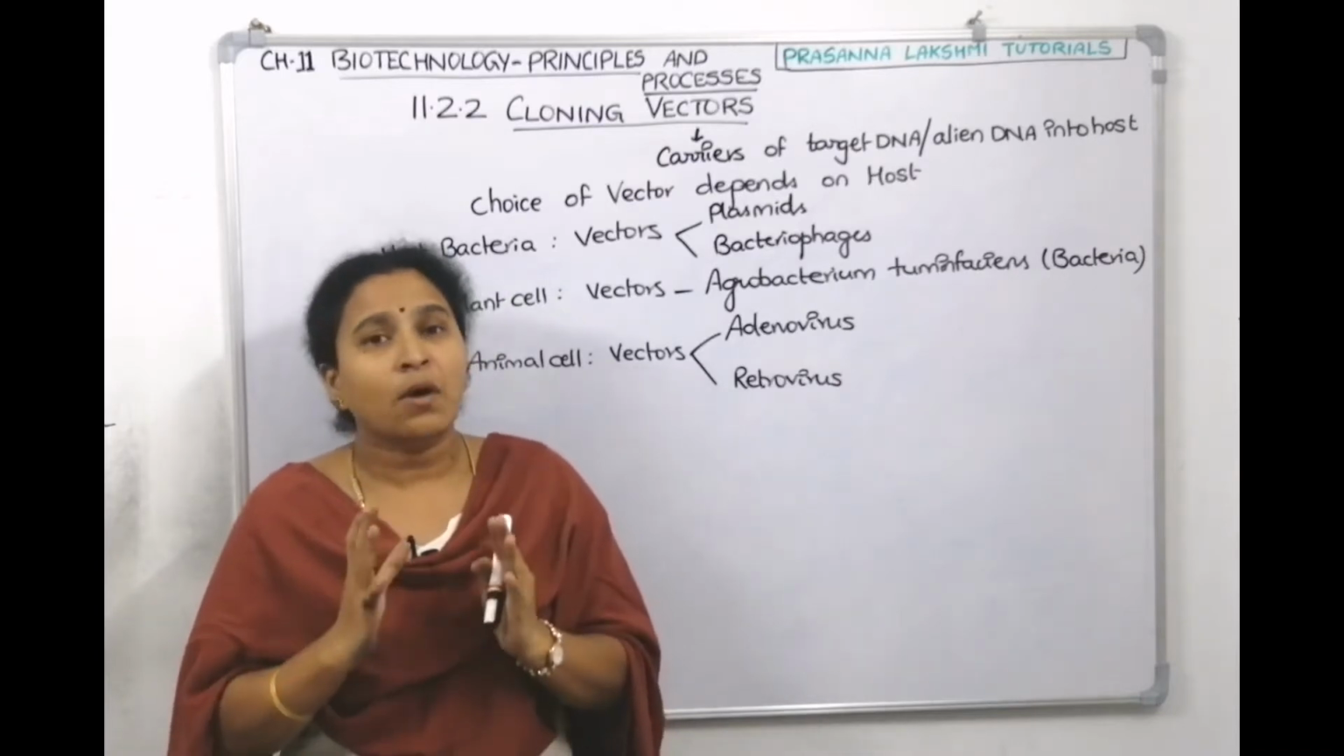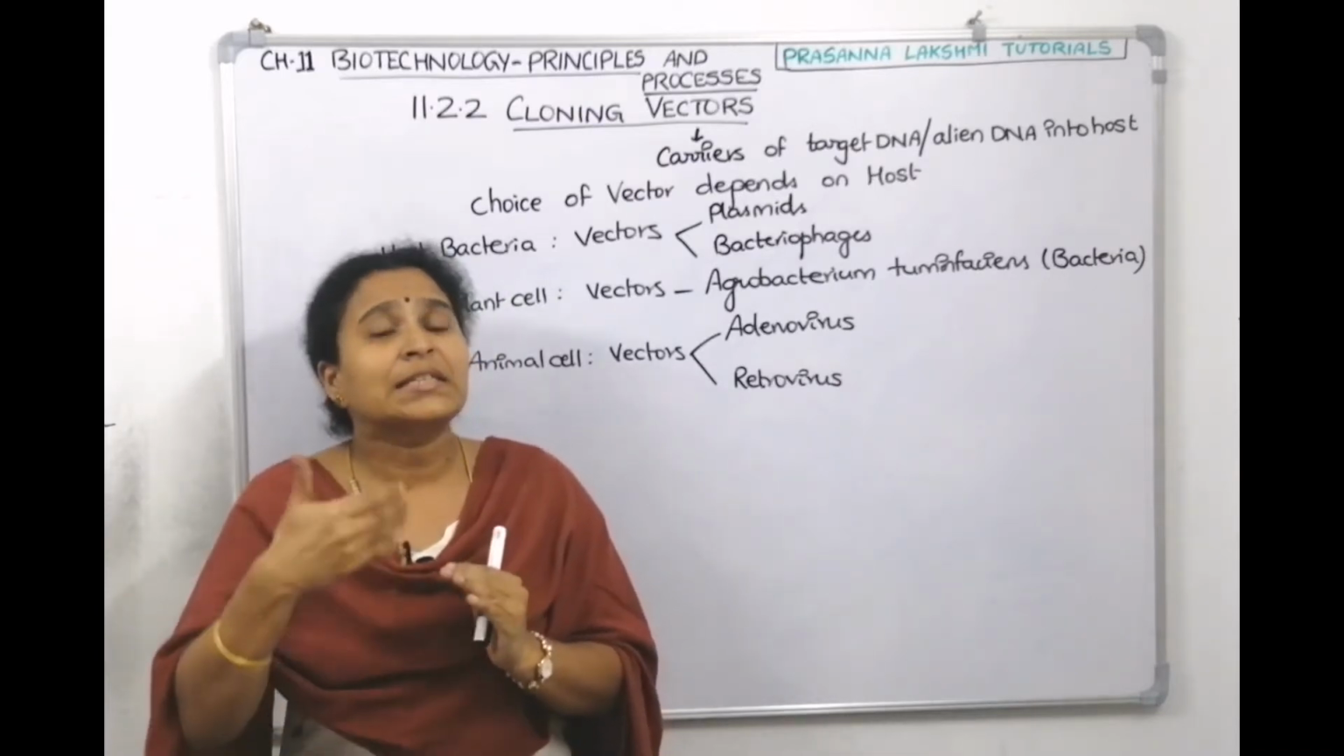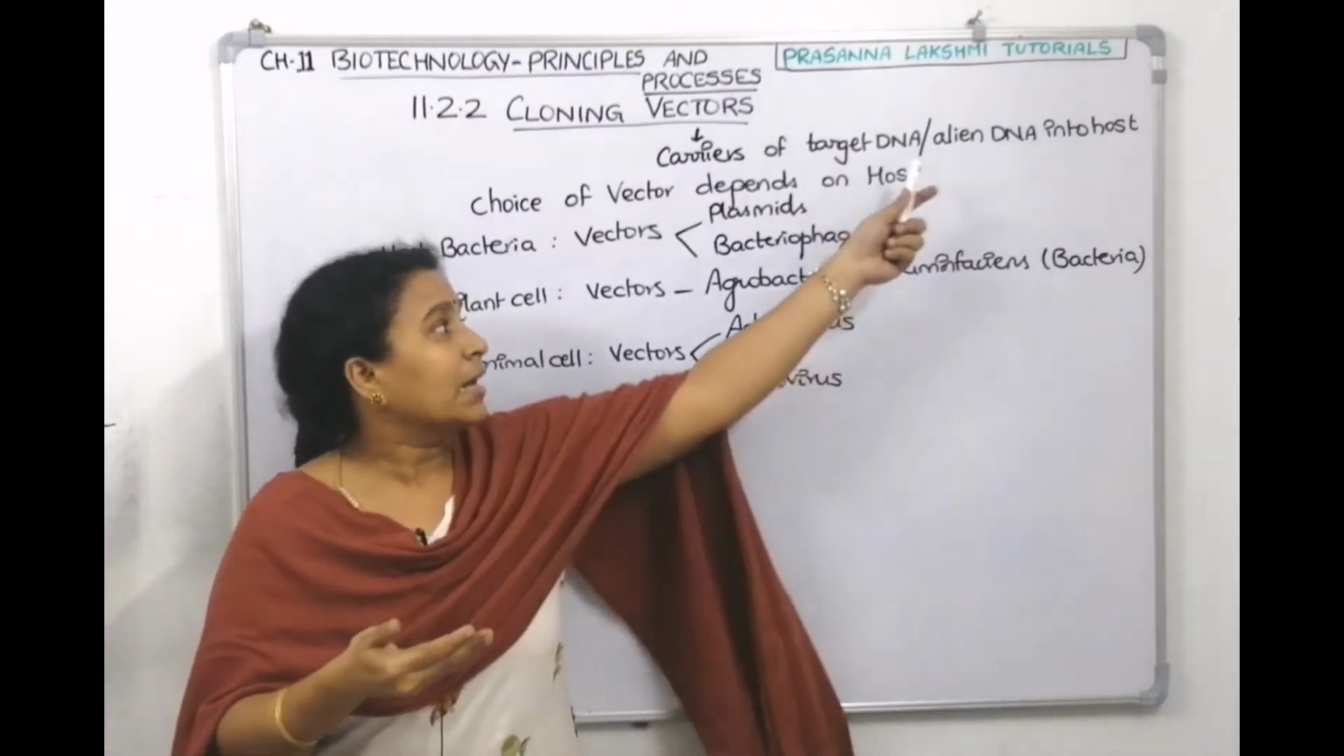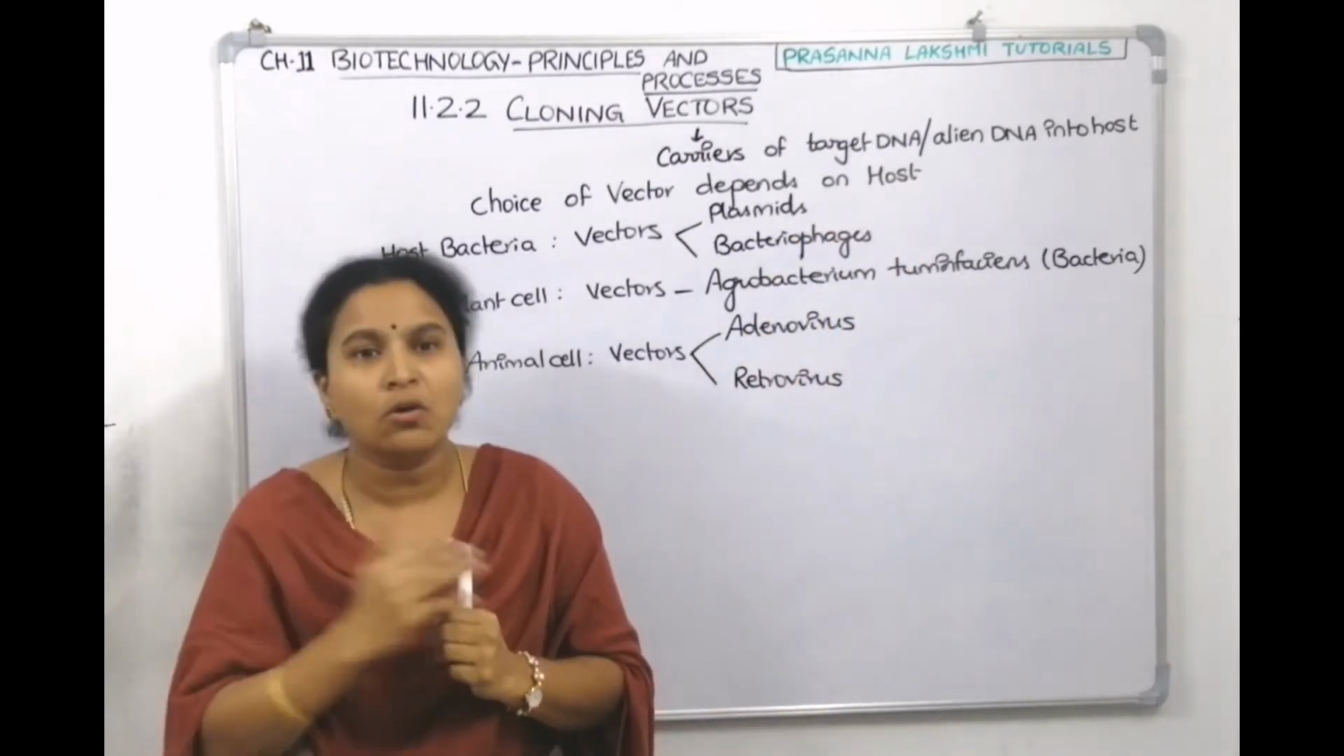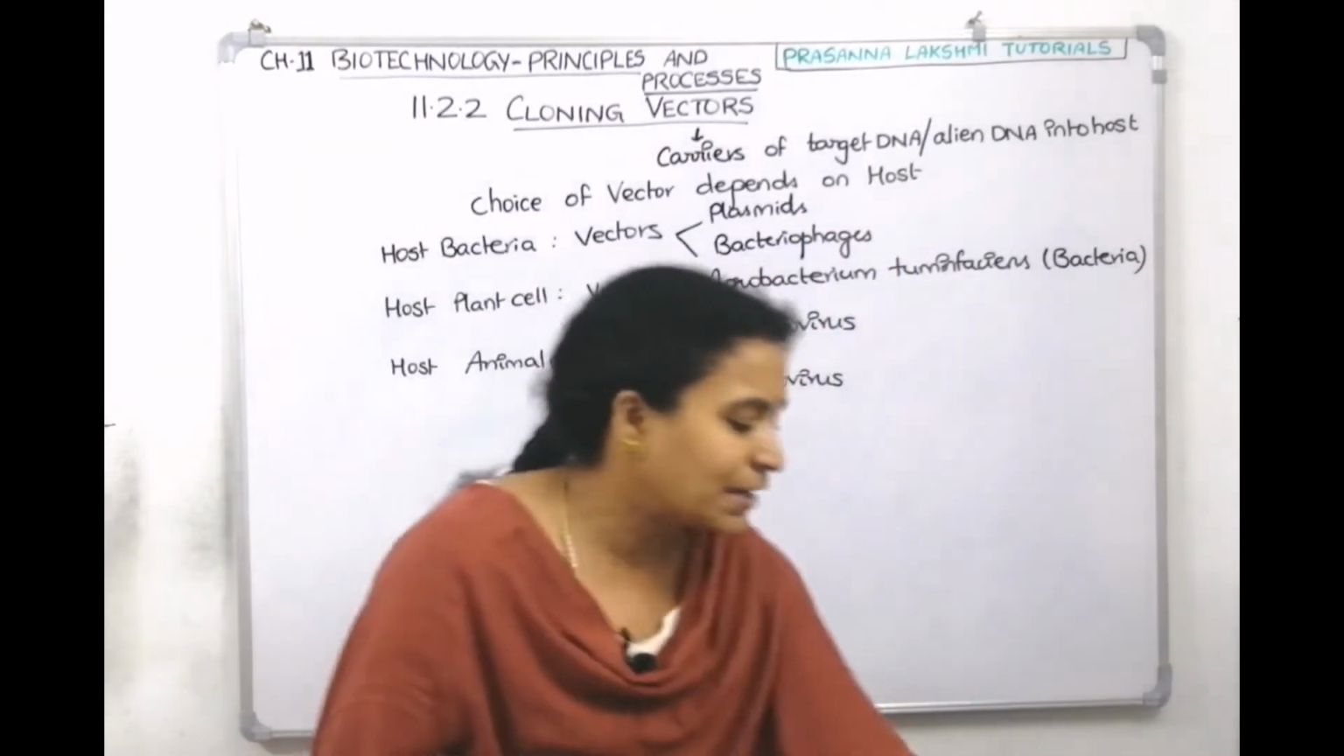Understood, children? So what is a vector doing? A vector is delivering the target DNA or alien DNA to the host, right? So take a screenshot fast.